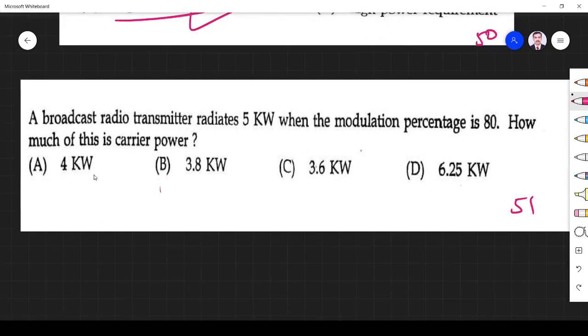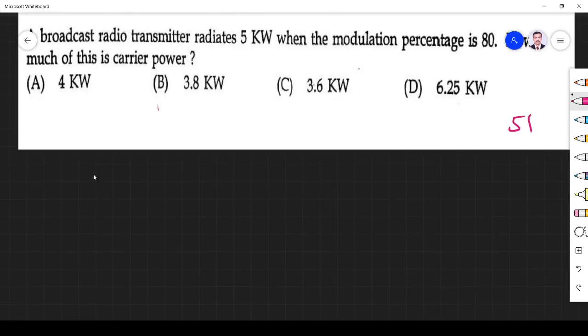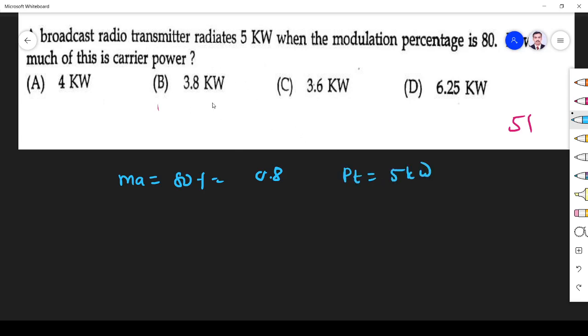Next question is about a broadcast FM radio transmitter that radiates 5 kilowatts when the modulation percentage or modulation index, everything is MA only, is 80%, that is equal to 0.8, right? Transmitted power is 5 kilowatts. What is the thing they ask? Carrier power, PC. Which modulation?